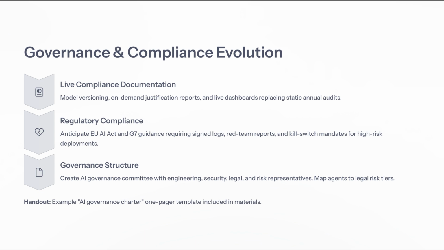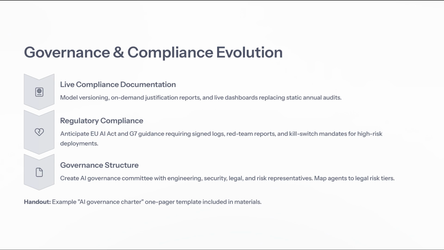To ensure we navigate these changes effectively, it's essential to establish an AI governance committee. This committee should include representatives from engineering, security, legal, and risk management, allowing us to map AI agents to appropriate legal risk tiers. To assist you in this endeavor, we've provided a one-page template for an AI governance charter in your materials.